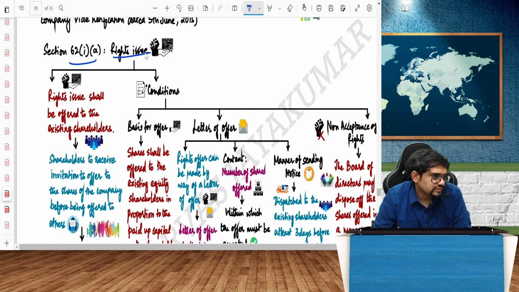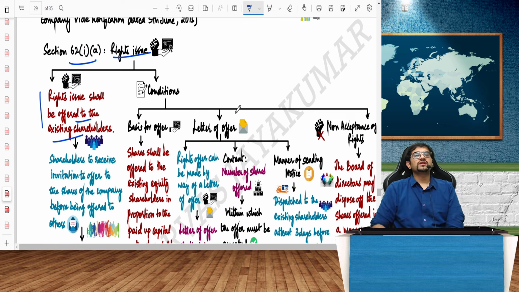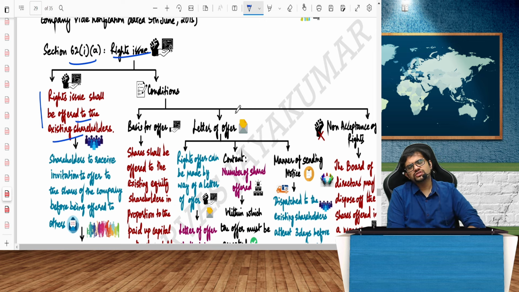62(1)(a), right issue. Right issue shall be offered to the existing shareholders. Before offering it to the public, if I offer to the existing shareholders, it's called right issue. One of the largest right issues in India was in the year 2020, the peak of the pandemic. Mukesh Ambani had the guts to go for a right issue. He did one of the largest right issues, of Reliance. So I think the share price was somewhere around 1,300 or something, 1,600. Now it shot up to almost 2,000 after that.